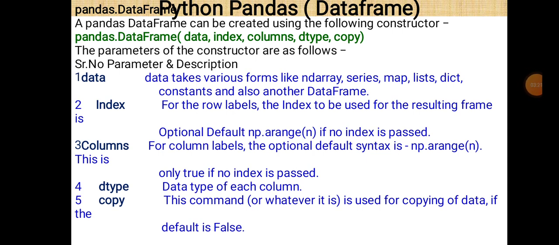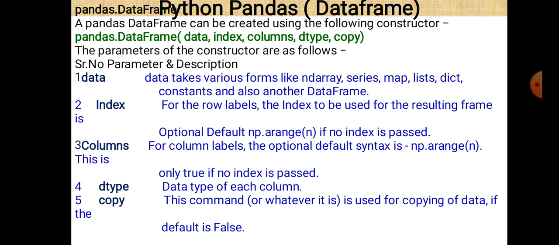Next is index. For the row labels, the index to be used for the resulting frame is optional, with default np.arange, if no index is passed. So if no index is passed, then there is a default index starting from 0. And then columns. For column labels, the optional default syntax is np.arange. This is only true if no index is passed. Next is dtype, the data type for each column, and last is copy. This is used for copying of the data, and the default is false.